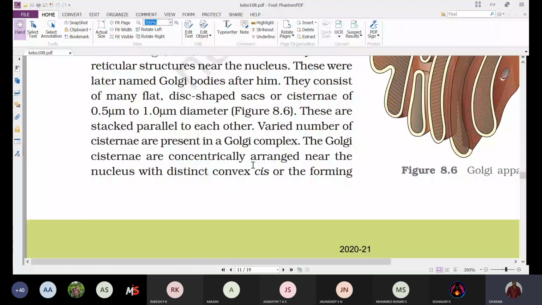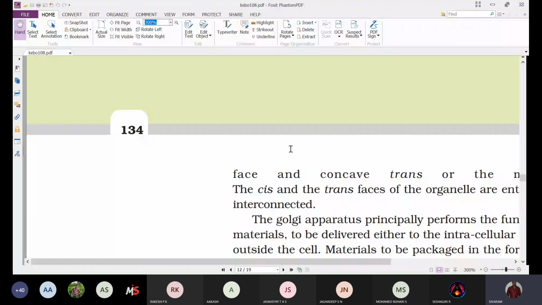And next, the Golgi cisternae are concentrically arranged near the nucleus with a distinct convex cis or forming face and a concave trans or maturing face. The cis and trans faces of the organelle are entirely different but interconnected.